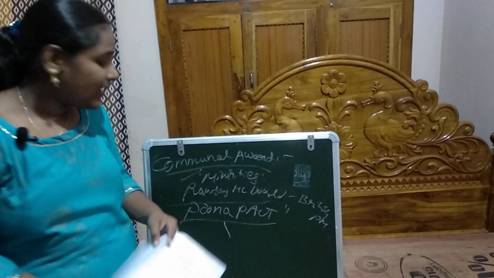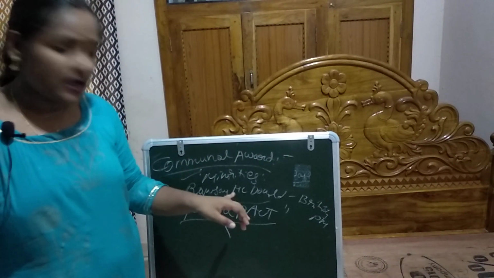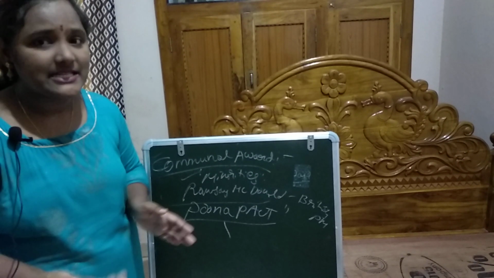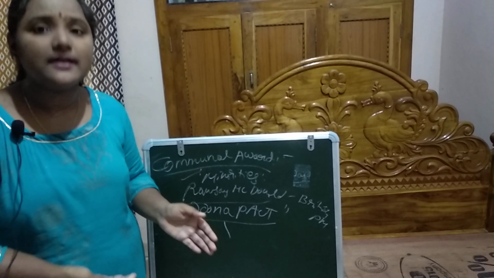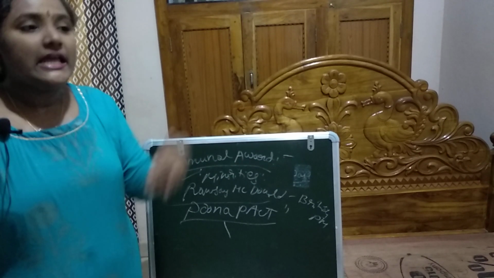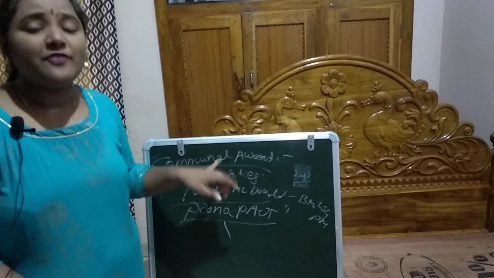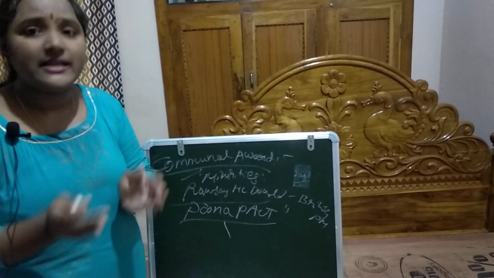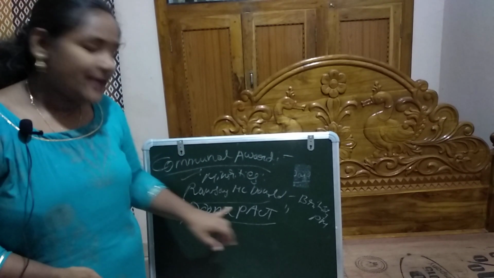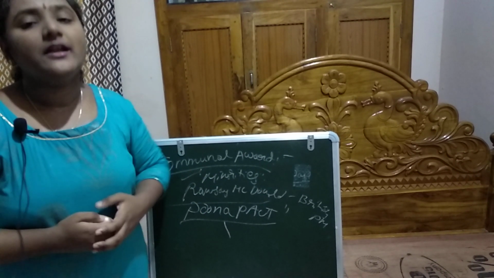So this Communal Award is about the scheme of representation for the minorities. It was announced by Ramsay MacDonald, the British Prime Minister, and the separate electorate for the Muslims, Sikhs, Indian Christians, and Anglo-Indians was extended to the depressed classes also. Gandhiji was distressed over this. He undertook a fast for modification of this Communal Award, and finally an agreement took place between the leaders of the Congress and the depressed classes, known as the Pune Pact, which retained the Hindu joint electorate and gave reserved seats for the depressed classes.